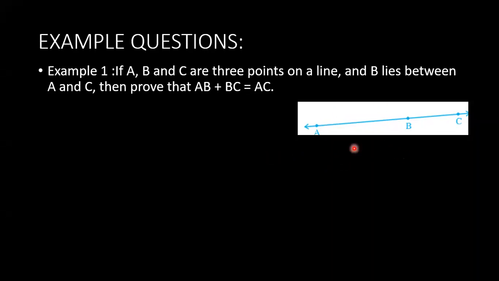So I'll repeat once again. Here, this is the line, so A, B, C are all 3 points on the line. We need to prove that this AB and BC, if we add, we have to get AC. So shall we see the answer, what they've given?